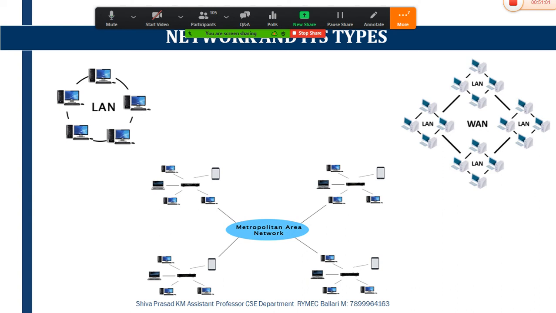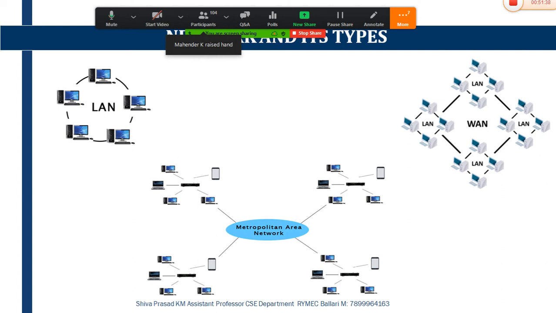Now you can see the difference between LAN and WAN. Connecting n number of LANs together, like building 1 LAN, building 2 LAN, building 3 LAN, building 4 LAN, is considered a wide area network. Wide area network is a network that extends over a large geographical area.